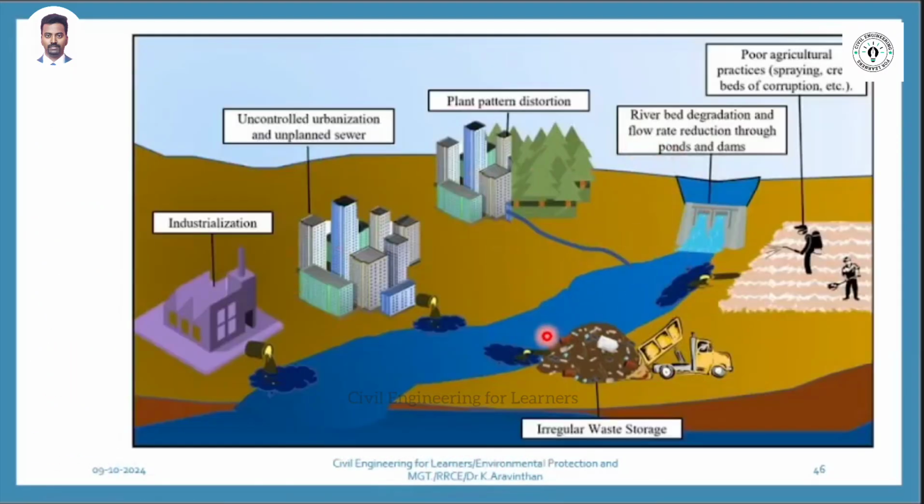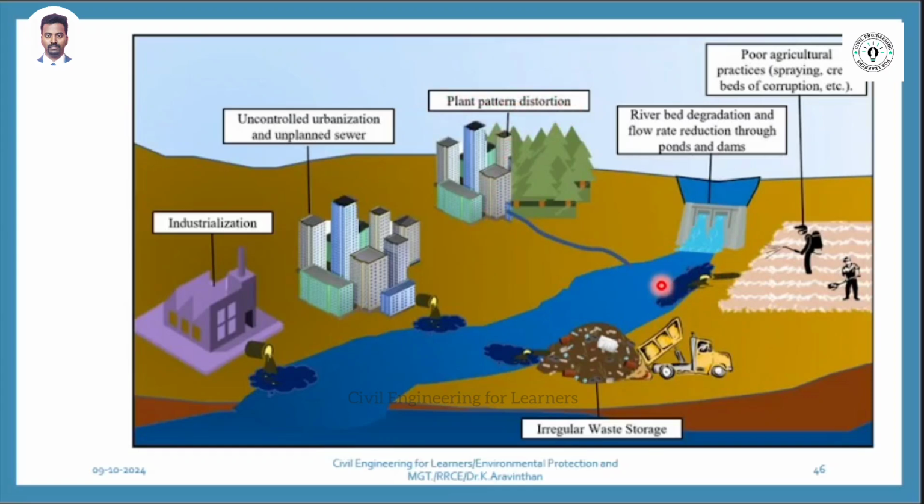Now, how many ways does the water get polluted? Can you see by this image? From rivers or dams we get water. How many places does it get polluted? This is a plant pattern distortion. There might be a cement industry discharging the waste to the river.